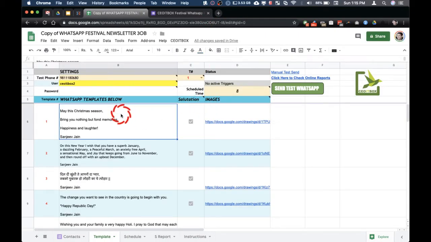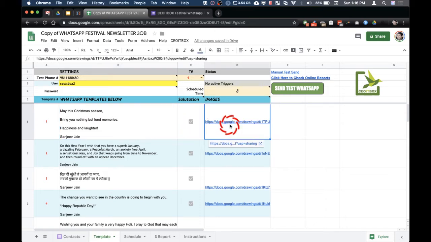And now let's talk about the templates. These are the different messages. For example, we have Christmas is coming soon. So this is a Christmas message. May this Christmas season bring you nothing but fond memories. This is the option for salutation. If you switch it off, then the message will be sent as it is without any Dear XYZ. I think it is better to give a salutation here so that the message is personalized. It'll go like Dear Ekta, Dear Vandana, Dear Amit, like this. So you must have the salutation on, and then image. You can click here and see what kind of image will be sent.